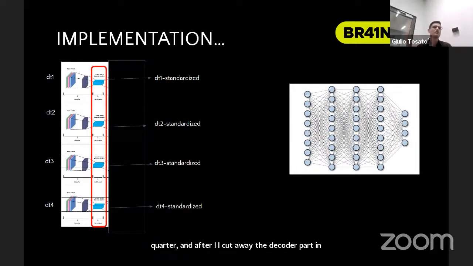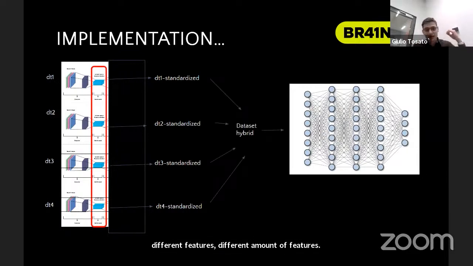And in this way, now I have a standardized dataset. All my datasets that previously had different amounts of features are now compatible with each other, and I can create a hybrid dataset with all of them. I can shuffle them. Obviously, I maintain the previous labels because the labels are not changing, for example right hand and left hand, and I can give it to a fully connected network, a really small network.